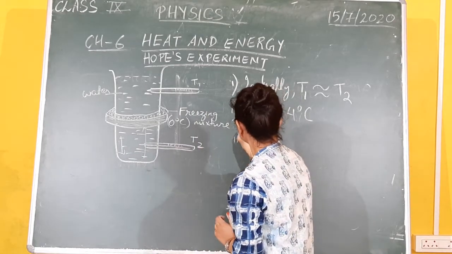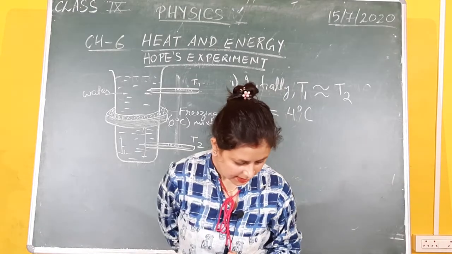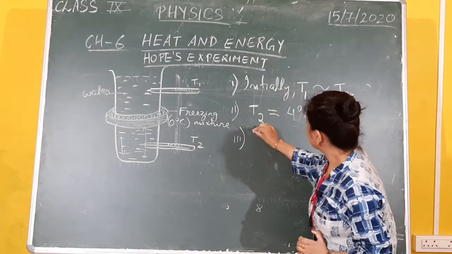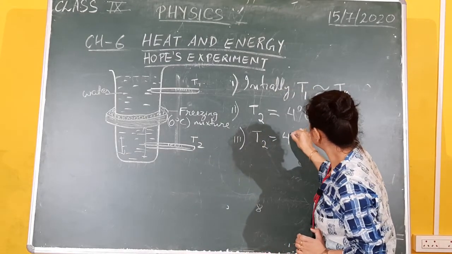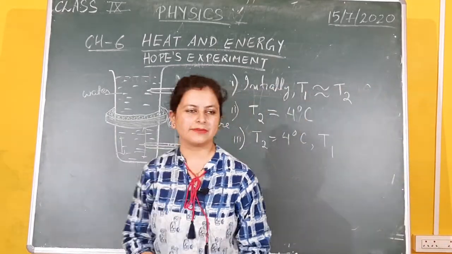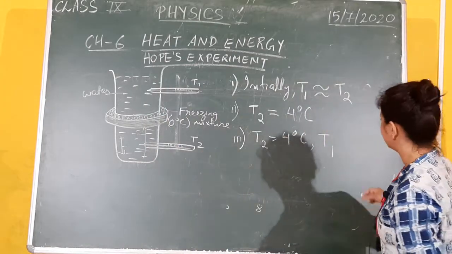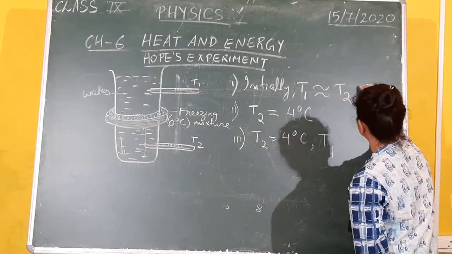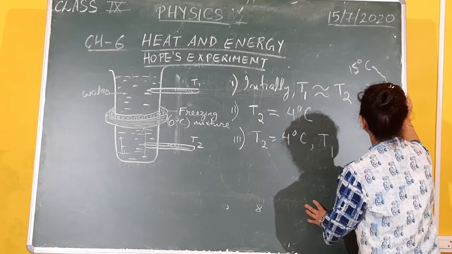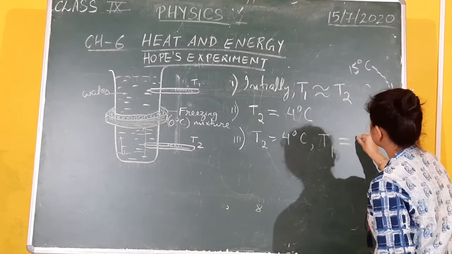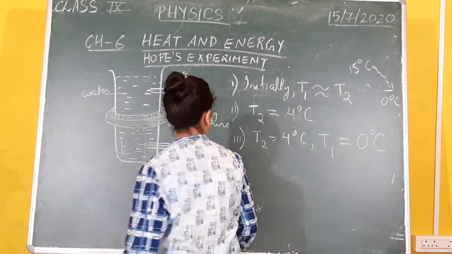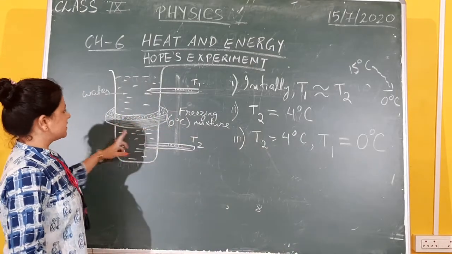Now in the third observation, while T2 continued to be at 4 degrees Celsius, T1, which initially was not showing any change at all in the temperature, has now started to fall rapidly. That means from 15 degrees Celsius, the room temperature, it rapidly falls down to 0 degrees Celsius. So T1 after some time will show 0 degrees Celsius. The reason why T1 has become 0 degrees Celsius is because of this freezing mixture, alright.